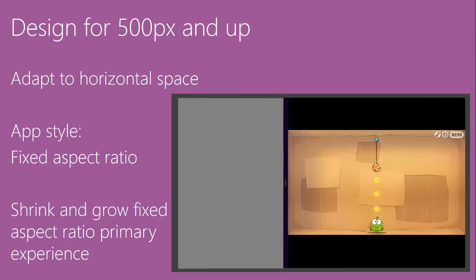So design for 500 pixel and up. Here is another scenario where the app style is fixed aspect ratio, which is basically games. Over here, you would want the whole game to shrink and grow according to a fixed aspect ratio to give a good user experience. Because if you hide it from any of the sides, it won't give the same impact as it would on a full screen. So you can actually shrink it, as the screen or layout changes from 500 pixel to bigger and bigger and smaller.